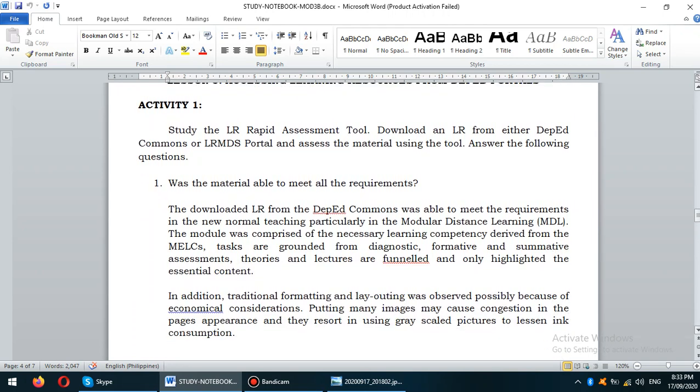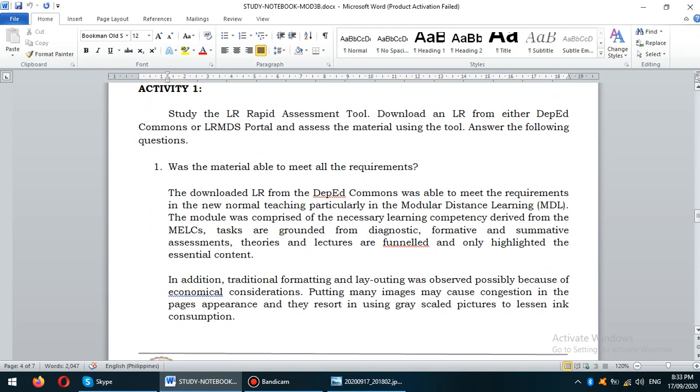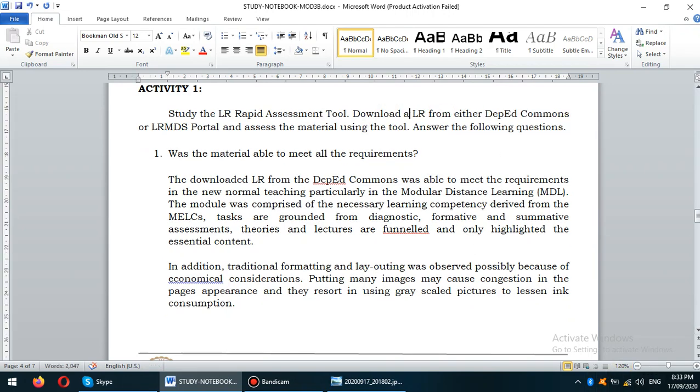The question would be, on activity 1, study the LR Rapid Assessment Tool. Download a learning resource from either DepEd or LRMDS portal and assess the material using the tool, DepEd Commons to be exact. Answer the following questions. Number 1, was the material able to meet all the requirements? You need to study first the LR Rapid Assessment Tool prior to answering this activity. This would be my sample answer.